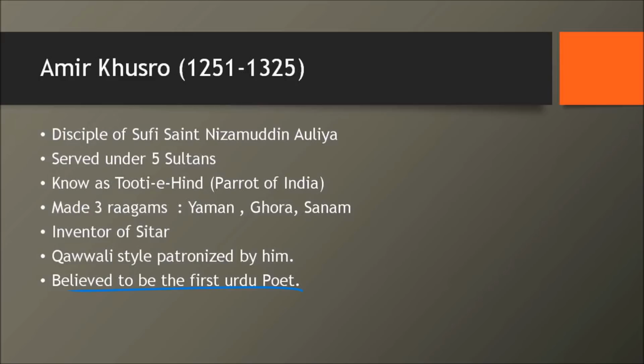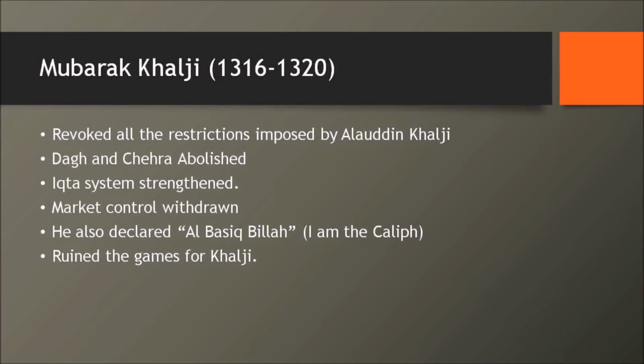Now we pass on to the next important person before we wrap up the Khalji dynasty, and that would be Mubarak Khalji. Alauddin Khalji died in the year 1316, and that gave way to Mubarak Khalji. Mubarak Khalji, interestingly, revoked all the restrictions imposed by Alauddin. He abolished the turncoat policy. He abolished the dag and chahara. Chahara is also called hulia, with which Alauddin Khalji had come up with a new system of military administration.